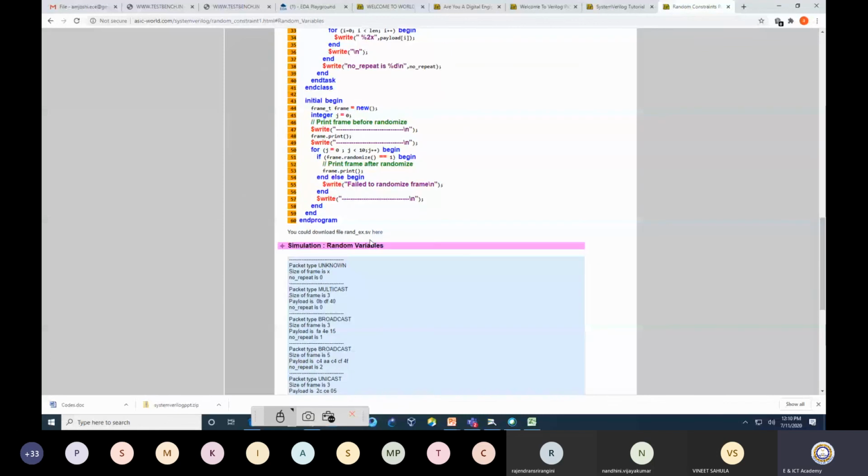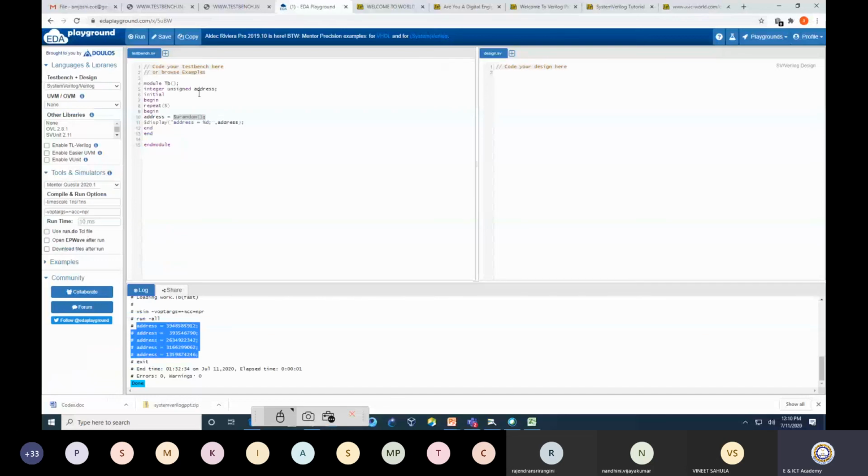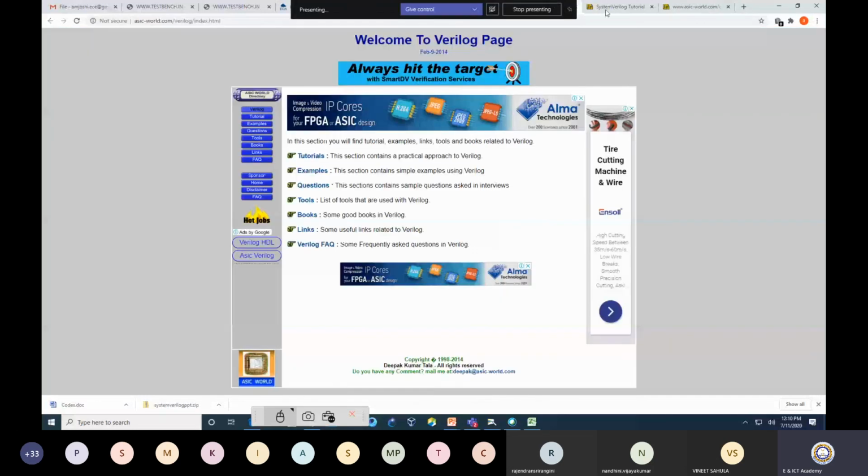website. Here the example file is already there. So in ASIC World, you can download it. Simply copy it, or maybe you can download it and invoke it over here. So this way also you can try different examples.